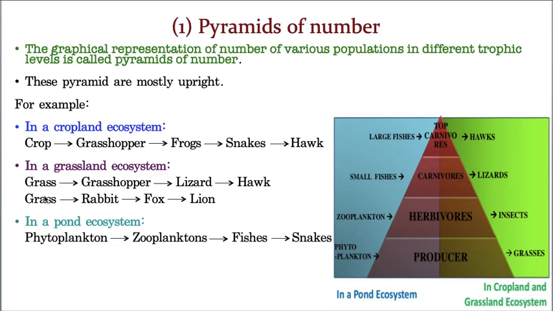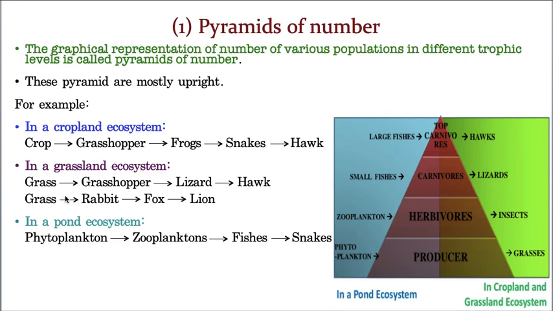Now let us take a second example of the same grassland ecosystem. How many grass plants are there, and how many rabbits are there? Rarely. During this lockdown time, rarely can you see the rabbits coming out. Even I have seen rabbits coming out, because I am a little near to the farm. How many rabbits have I seen? Maximum I have seen two. But let us take 100.